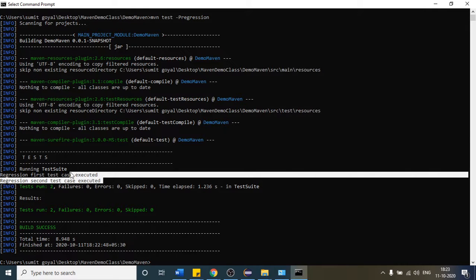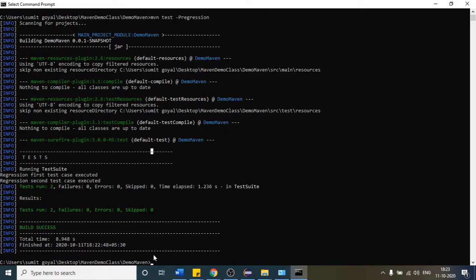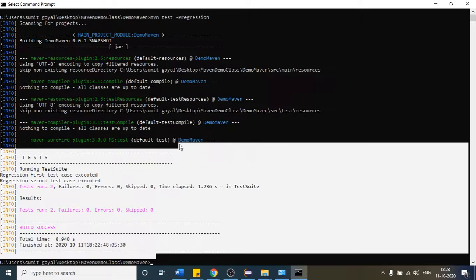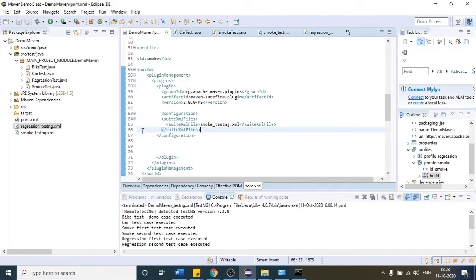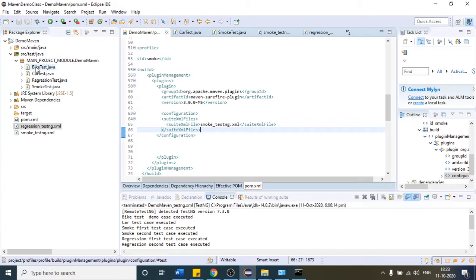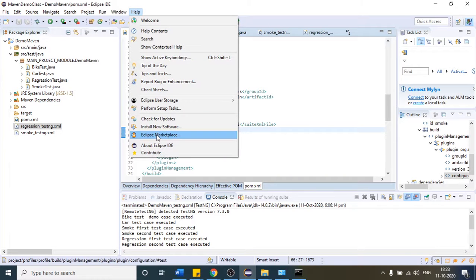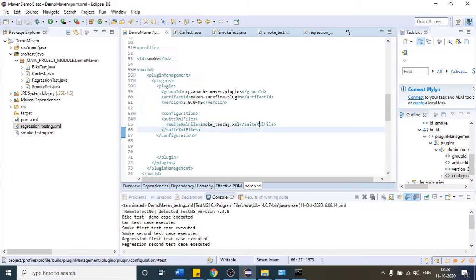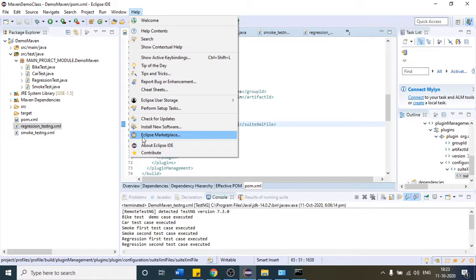Okay. So one more thing. This is the one we have done from the command prompt. Whatever we are running, you can also do it from your Eclipse if you want to run these test cases in the Eclipse itself. To do that, there is one plugin you have to download. But many times you will see that the command prompt is the most used. But if you want to run Maven from Eclipse, just go here. Yeah, this is the one.